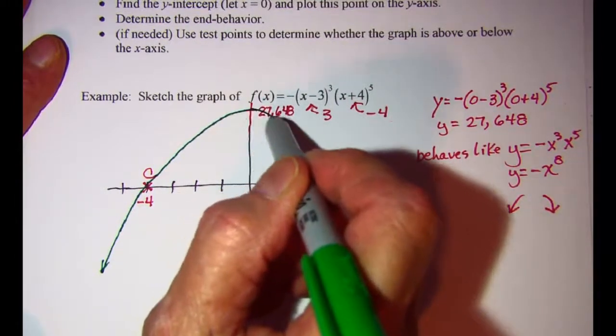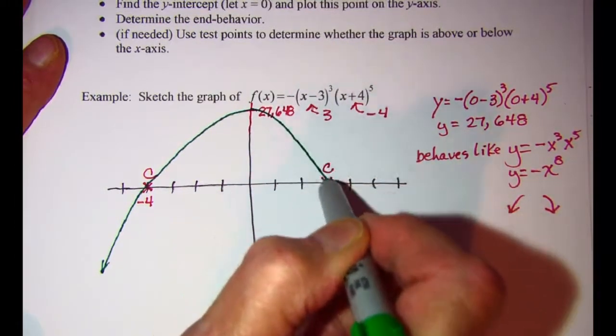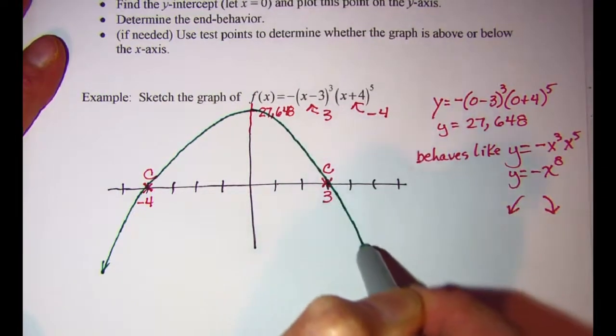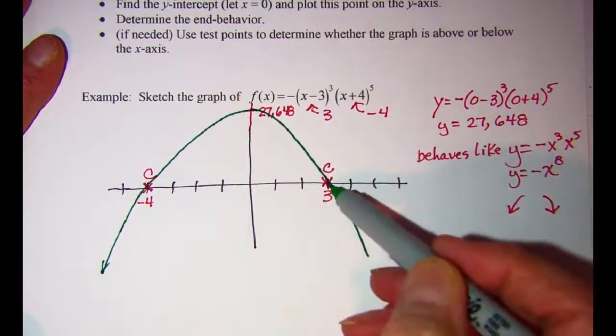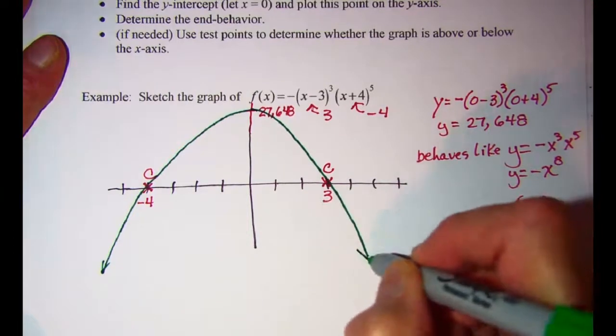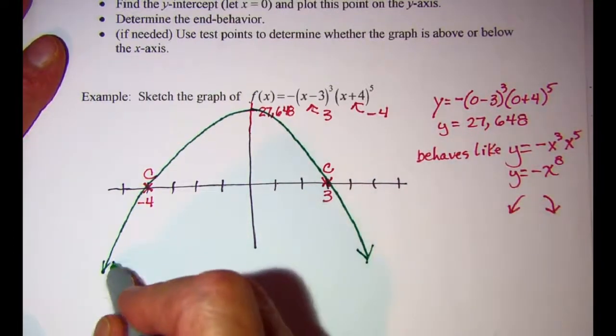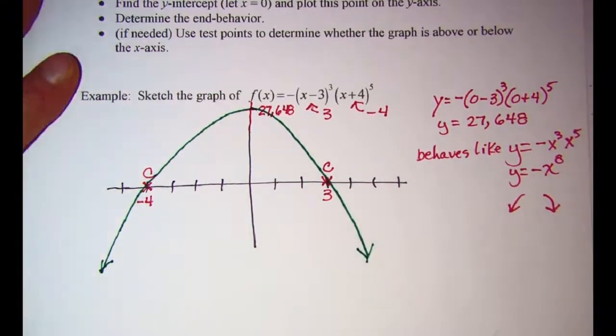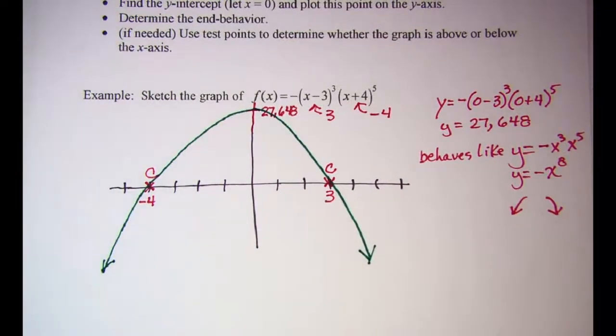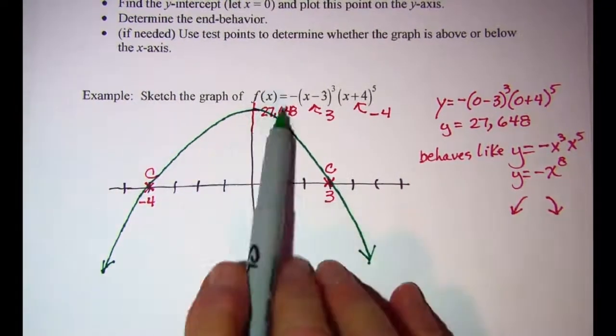Then it's got to come down here and cut through the x-axis at this 0, and then head back down. So this is a sketch of this function.